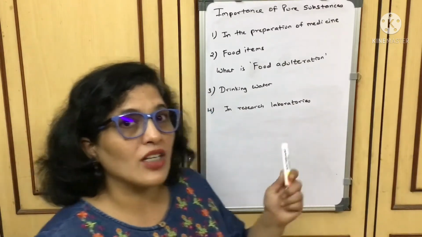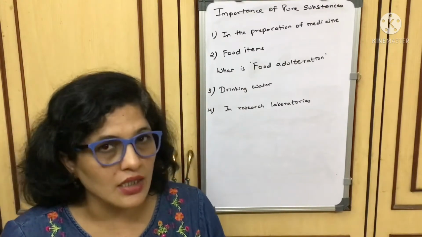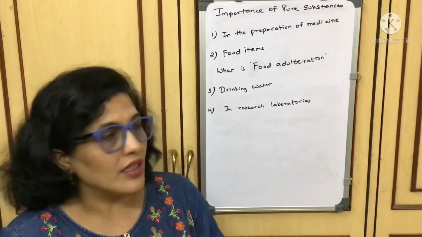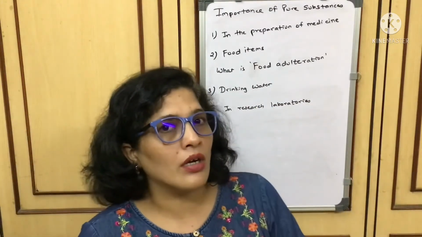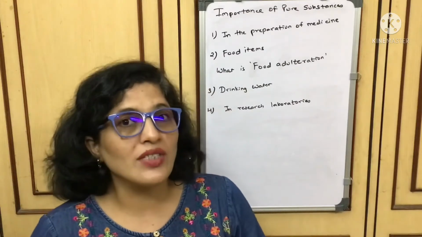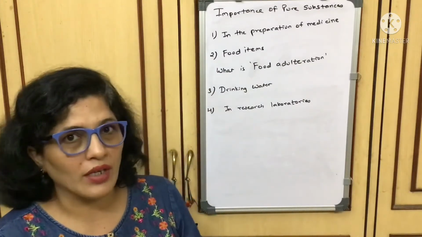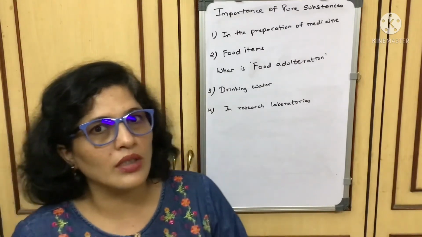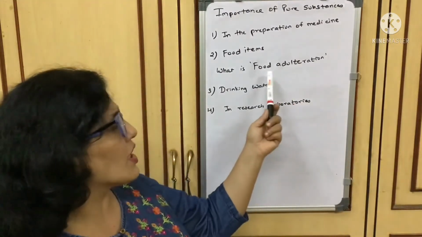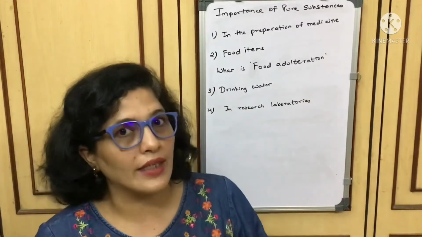When a few impurities are added to a pure substance, it is known as food adulteration. In milk they try to mix water, which is really harmful for everyone. So when you mix some impurities with a pure substance in food items, it is known as food adulteration.